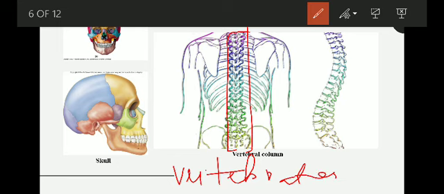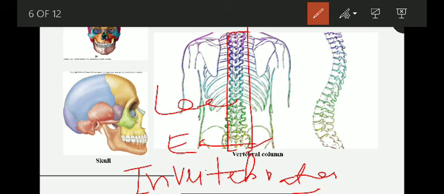Vertebrates. And the animals that do not have a vertebral column are called invertebrates, like the earthworm, leech, and the snail. So these are some kinds of animals that do not have a backbone, and that is why they are called invertebrates.